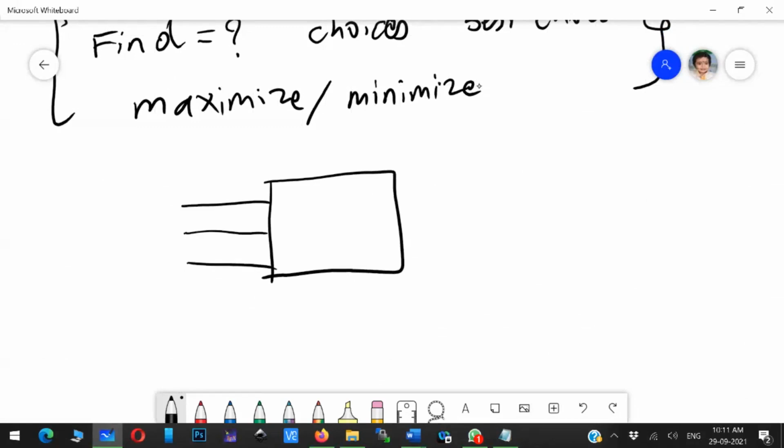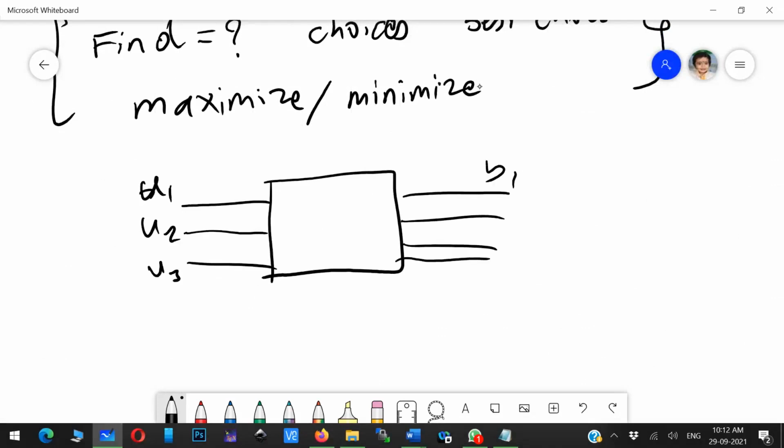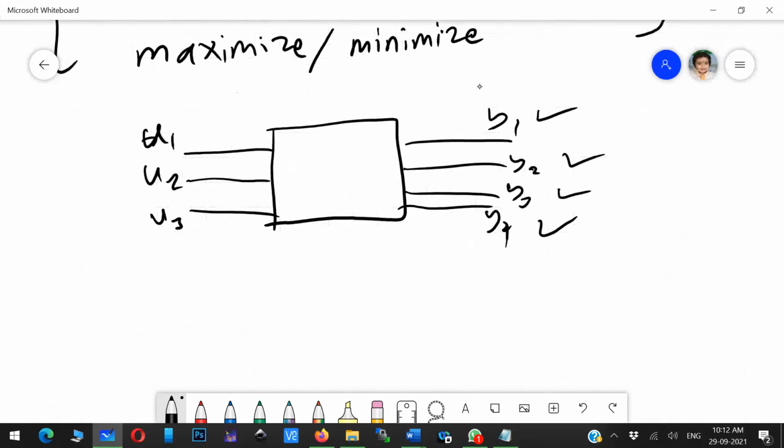The whole idea about optimization technique is that there are n number of inputs in any system, say u1, u2, u3, and so on, and you have m number of outputs. Now the question is, for which combination of these inputs do you get the desired output? That is some kind of permutation and combination. Say, what combination of input do I have to give so that I get the desired multiple outputs? That is the challenge.